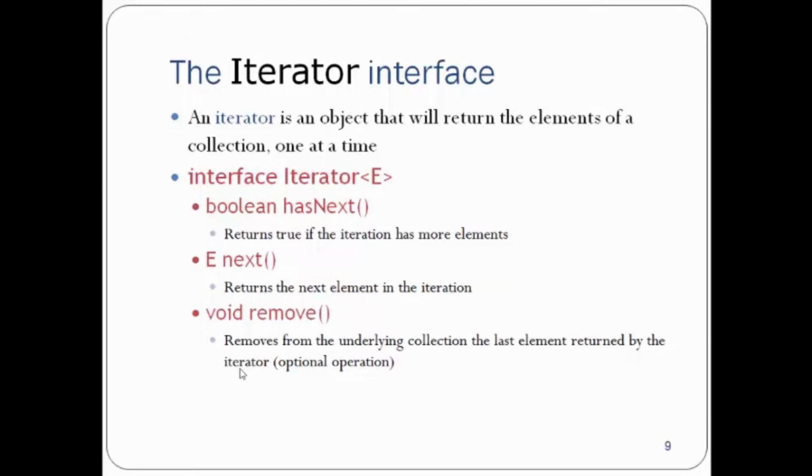If you remember the for loop, there is an index i that you take, and you keep traversing through the whole of your array through that index by increasing the value of i. Internally, an iterator does a similar thing. It returns the elements of a collection one at a time.